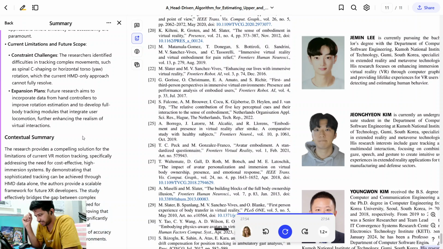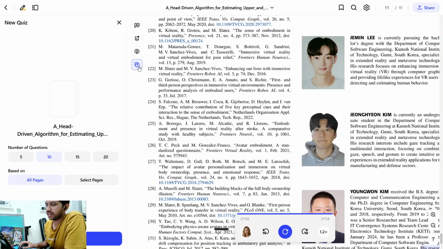That's really great. So I summarize the paper, and you can also do the quiz. The number of questions you want to make, you can make. I'm currently using Speechify as an AI tool for reading it, for summarizing it, and for creating questions.